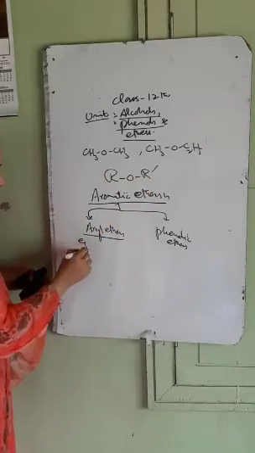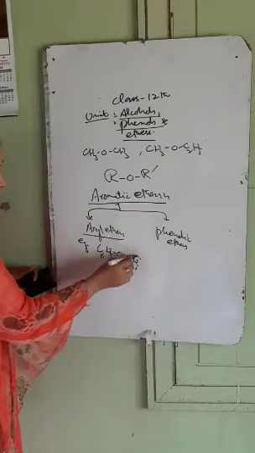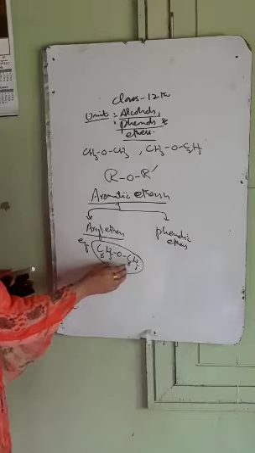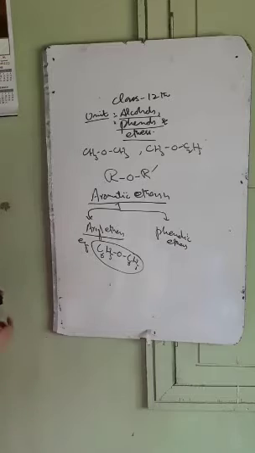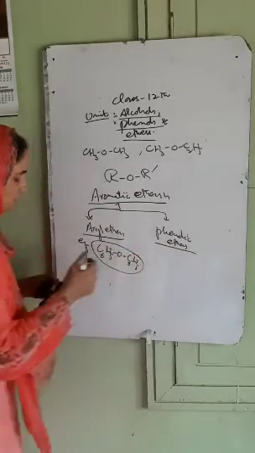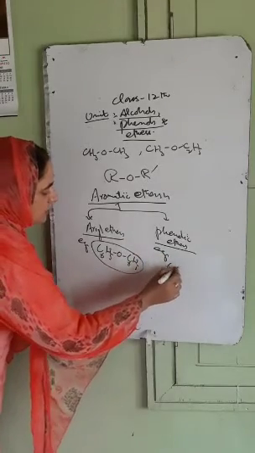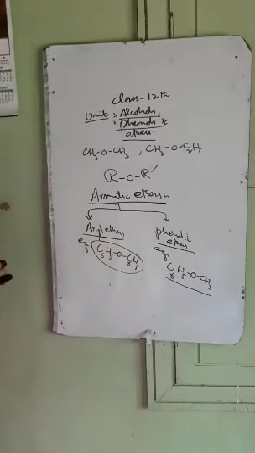For example, C6H5OC6H5. This is an example of an aryl ether where R and R dash groups are aryl in nature. They are aromatic parts. While phenolic ethers are the ethers in which one group is alkyl and another is aryl. For example, C6H5OCH3. This is an example of a phenolic ether, where we have one alkyl group and another aryl group.